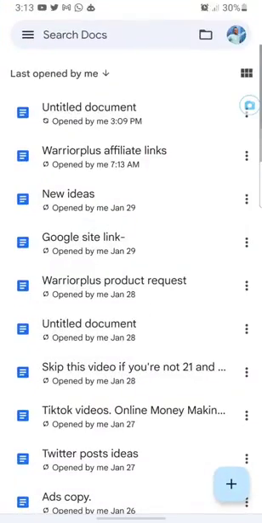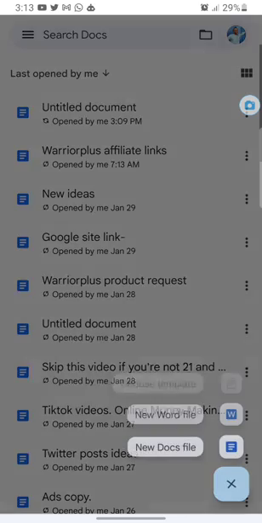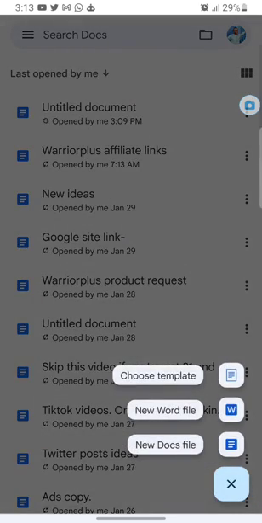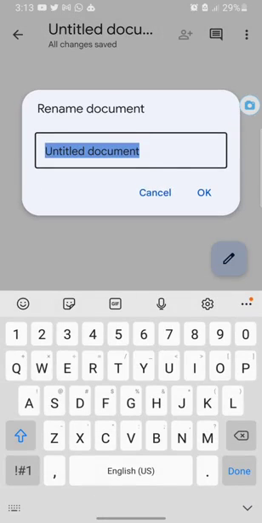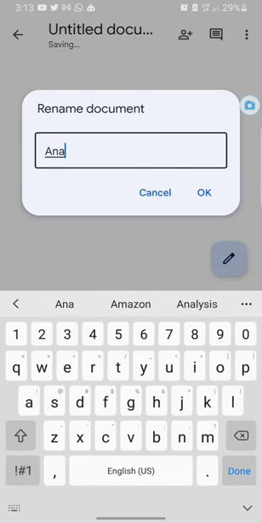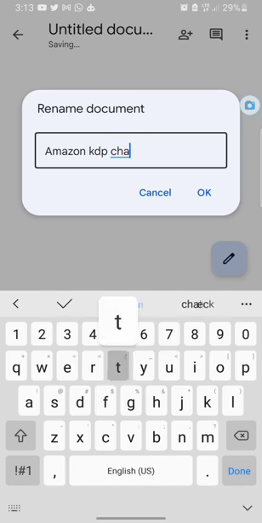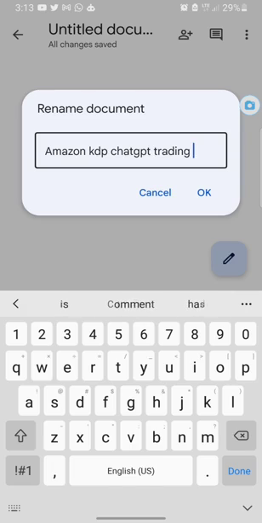Alright, now the first thing to do when you want to use this system is to come to a document. This is what we call Google Docs. It can be Notepad or anything. I'll create a new folder, and I'm going to name this folder something like Amazon KDP ChatGPT training.